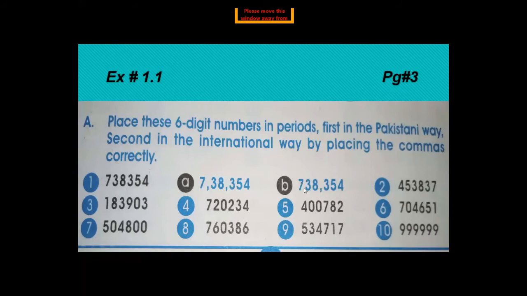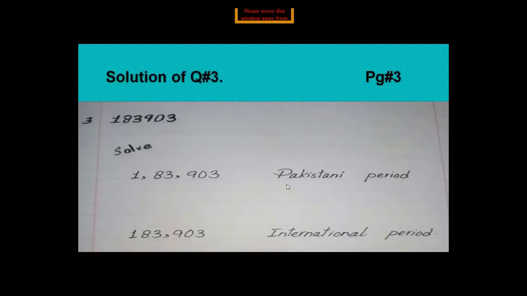This is the difference between Pakistani and international. They both are 6 digits, but in the first one, from here we count as lakhs, and here 100,000. So in Pakistani we group like 3, 2, 2, but international we group 3, 3. Now look at the next slide. Another question is solved here for you.